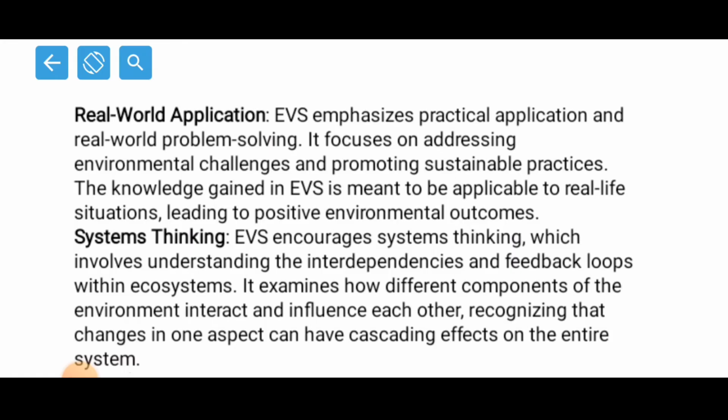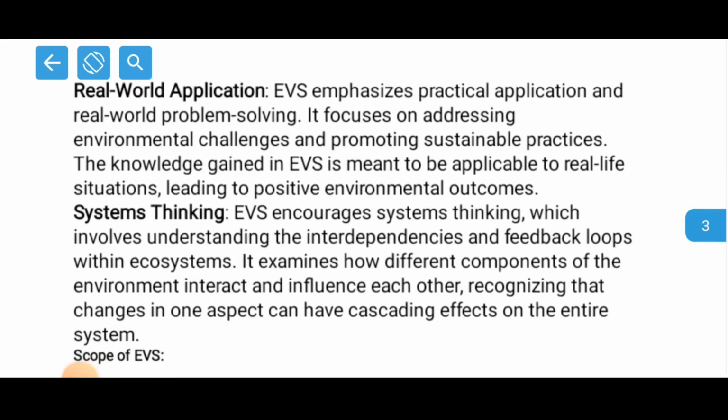When you move out of your house, the first step you take is itself connected with the environment, right? So whatever you see, whatever you hear, whatever you do, everything directly or indirectly is connected with the environment, right? So that's why it says that you can connect your real life situations to the environment in order to learn environmental studies in a better way.